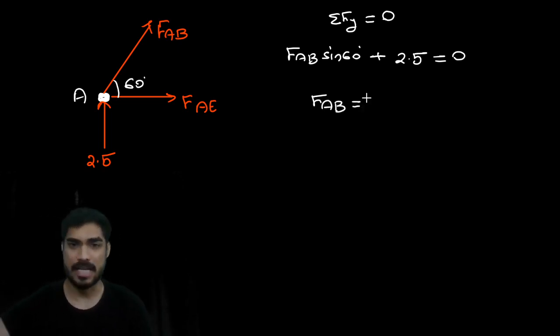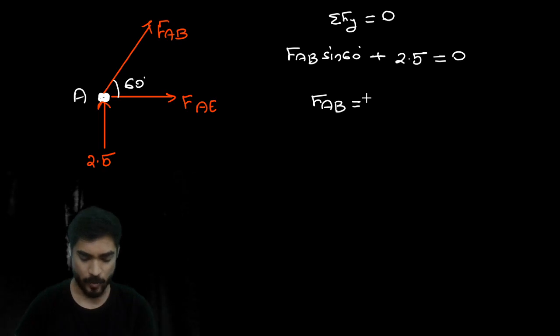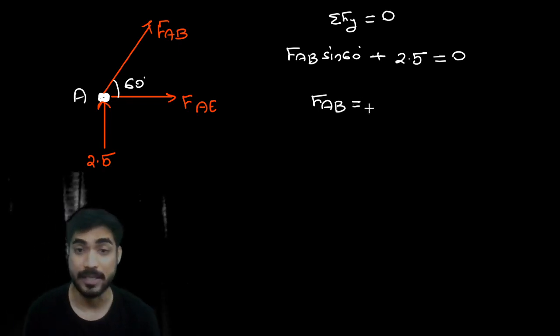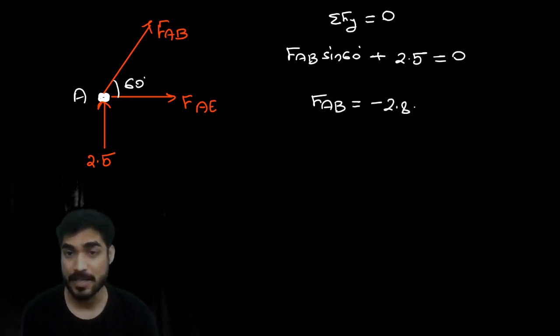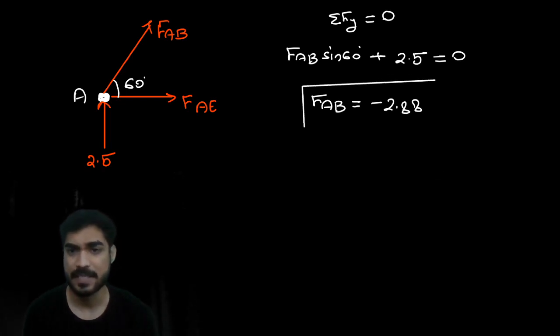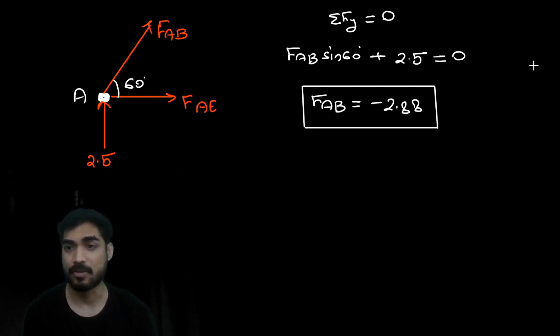So from here, you will get FAB. How much FAB? Minus 2.5 divided by sine 60. So you are going to get minus 2.88. And minus sign means what? Minus sign means it is compressive. I am assuming tension. So negative sign means compression. Okay.